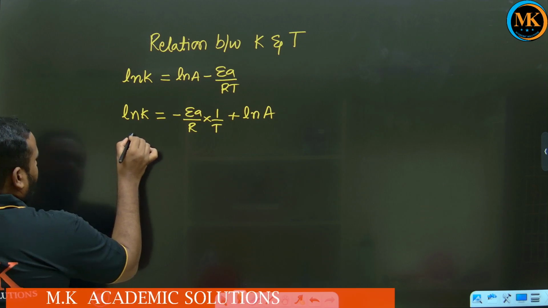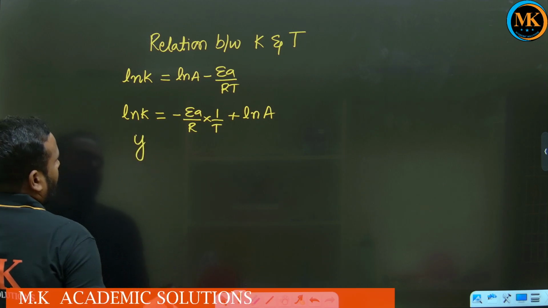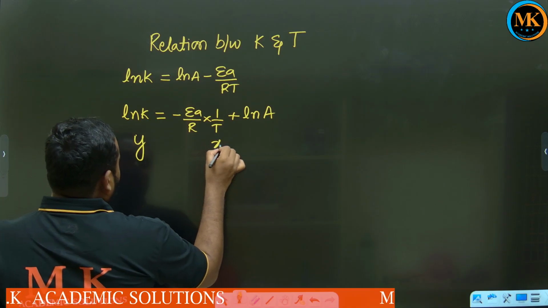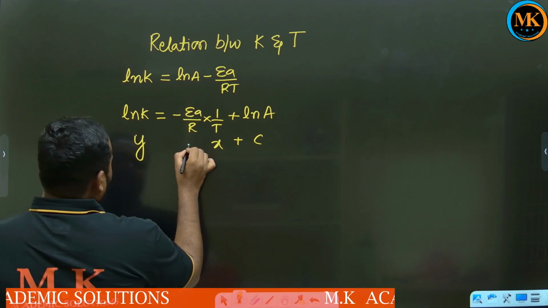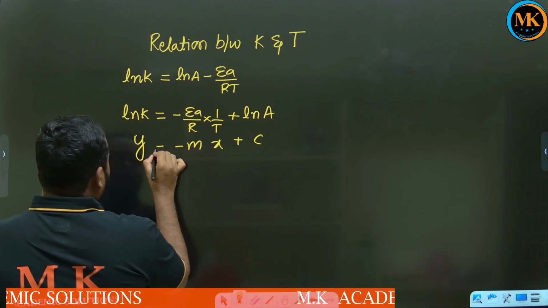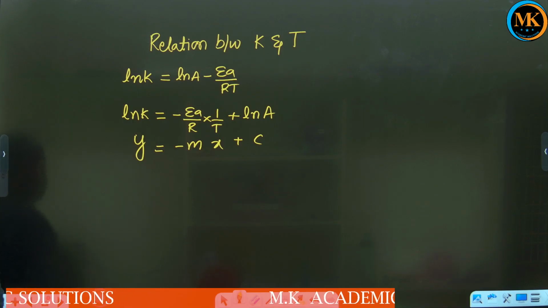You take ln K on the y axis, 1 by T on the x axis, and this is the plus C, and the x multiple is known as m. Here y equal to minus mx plus C. Such a type of equation we can assume.